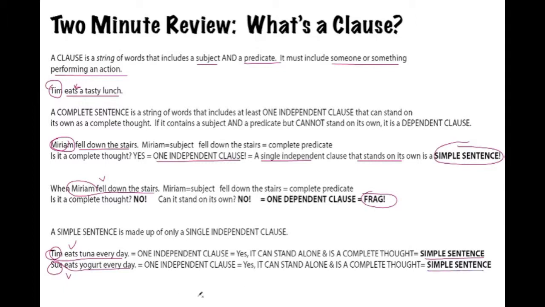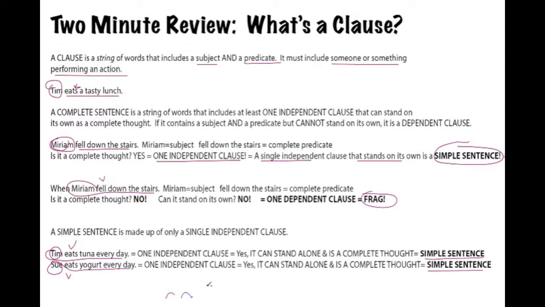If we were to add this simple sentence, Tim eats tuna every day, to the second simple sentence, Sue eats yogurt every day, with a conjunction, let's just say, oh, if I could write with this, that would be great. Oh, very sad, I cannot. Let me grab a paintbrush.